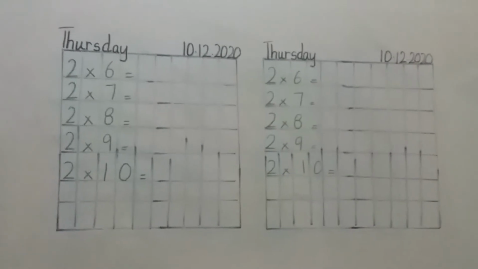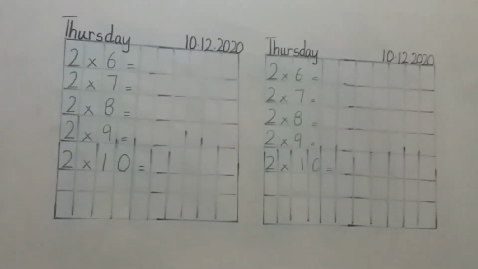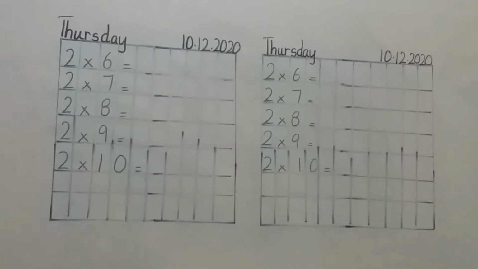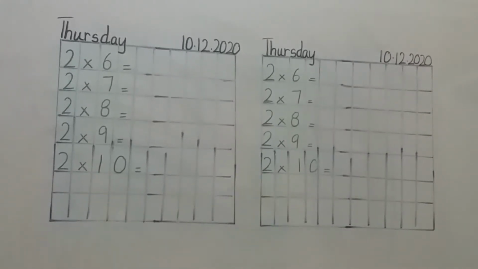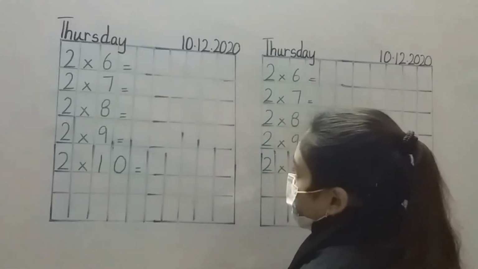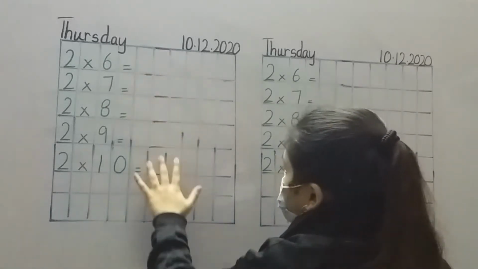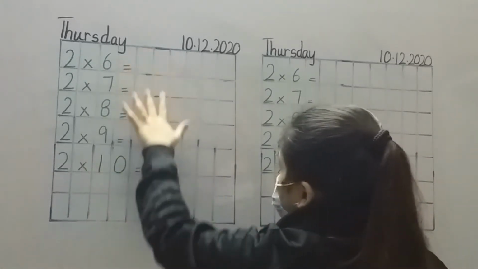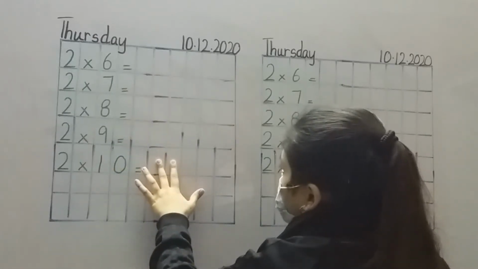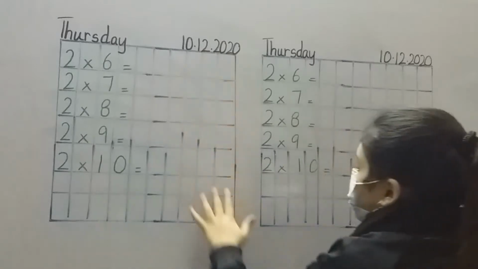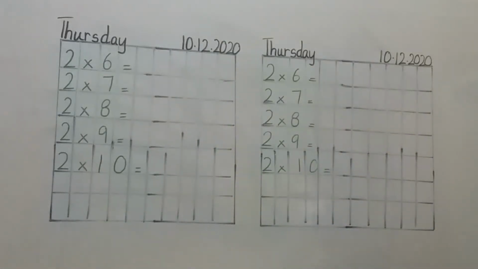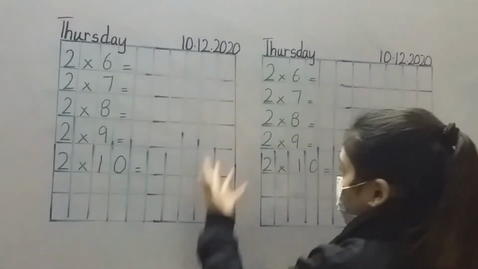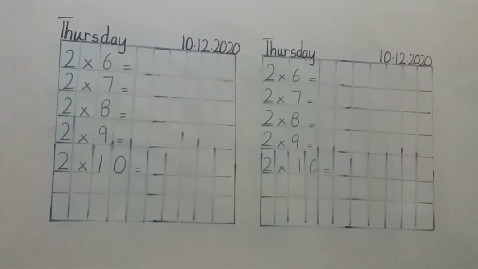Let's solve it. Now, let's see, is it properly visible to you? Yes, now it's properly visible. Let's start. Remember, I told you to leave extra boxes, meaning leave these 3 boxes for the answers. These 2 over here and these 2 over here. So how many are there? There are 3. And we'll draw them over here. But if by any chance I do not have space, you have space in your workbook. I'll draw the other one over here because this one's small. I don't have space for this, I'll have space for this.